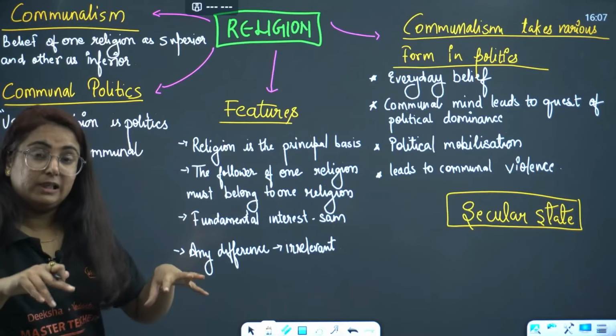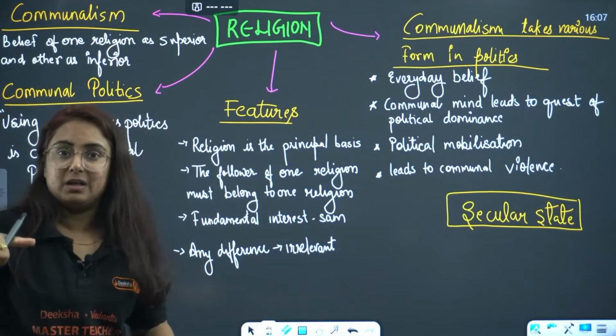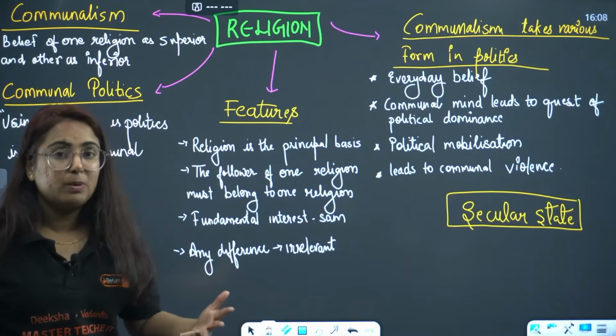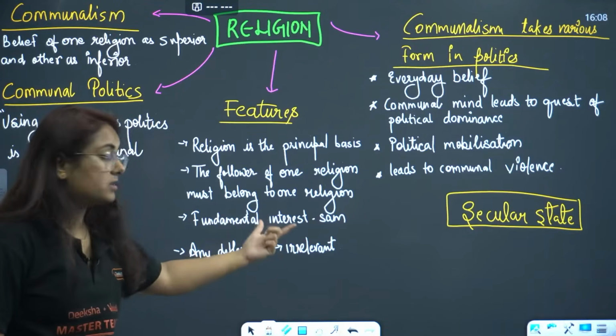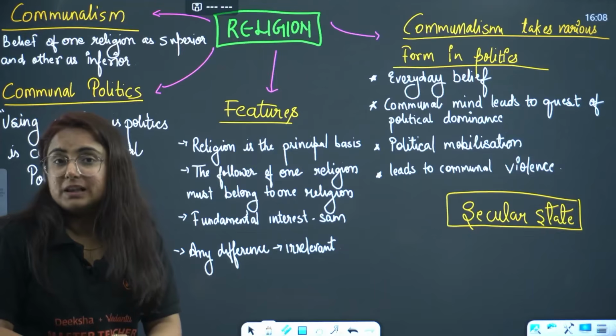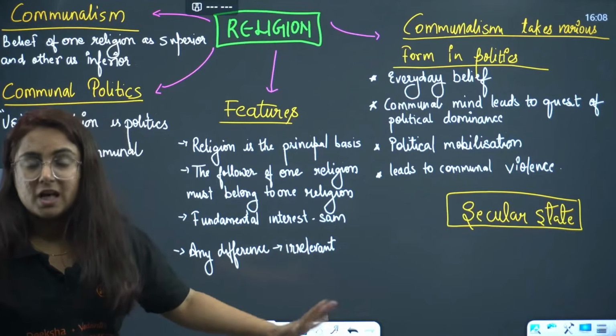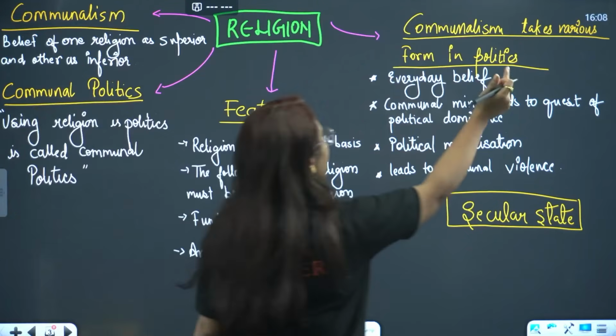Their fundamental interest, all the members in that religion, their fundamental interest should be the same, right? We know that it cannot be possible, but the ideal feature is that their fundamental interest should be the same, and if any differences among them occur, then it's irrelevant. It doesn't matter. Get it? Get the point? How does communalism take forms in politics?